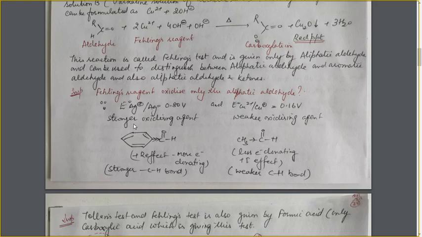that's why the Tollens reagent, which is having this reduction process going on in it, is a stronger oxidizing agent as compared to Fehling's reagent. And because Fehling's reagent is a weaker one, it will oxidize the more reactive one, not the less reactive one.